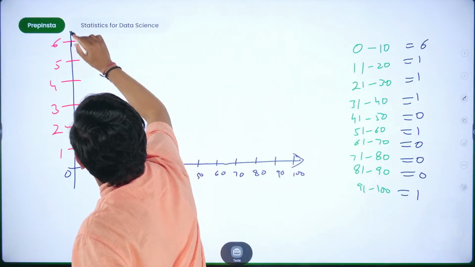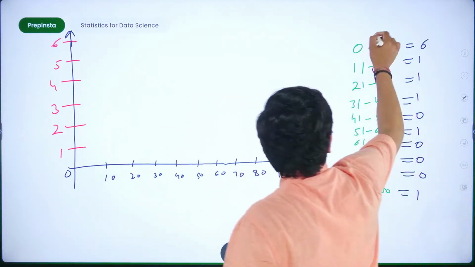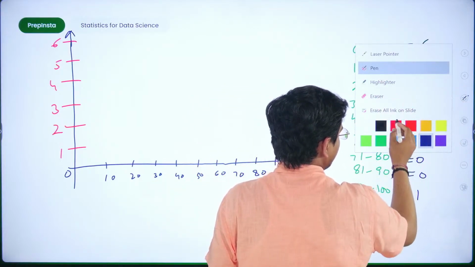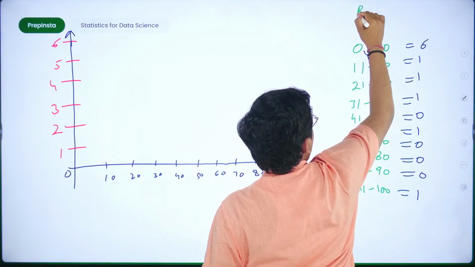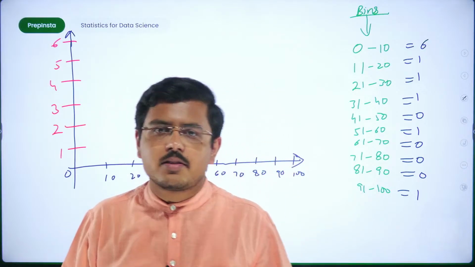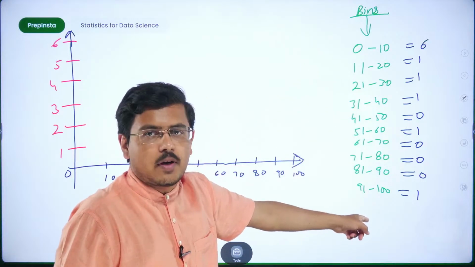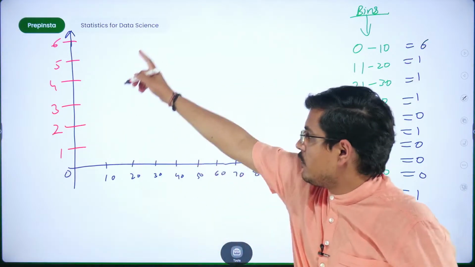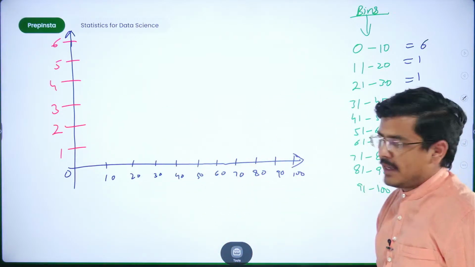Whatever I'm writing, first of all, carefully see. These partitions that I have created are called bins. Fine, these are called bins. Further, when you study data science, this would come in handy to you. So these are called bins, these partitions. These values that you're getting here are plotted on the y-axis, and these bins will be on the x-axis.